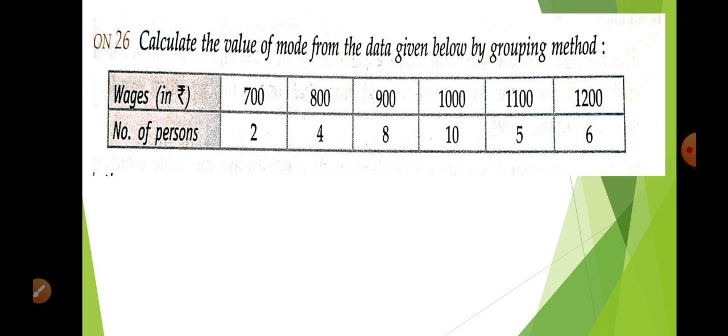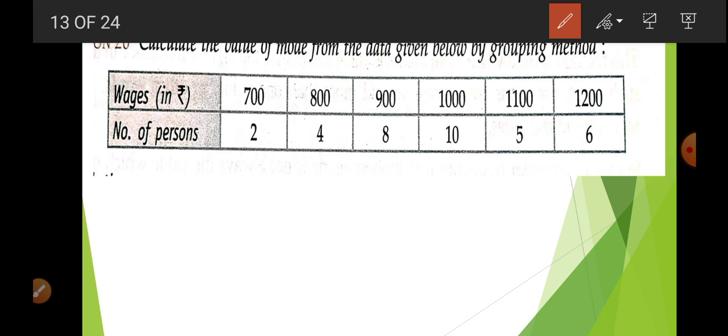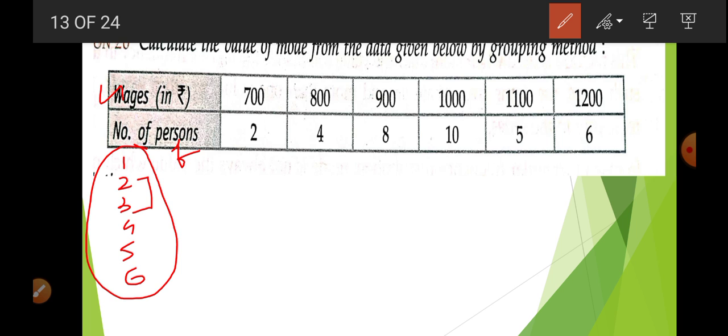Calculate the value of the mode from the given data. Remember, we are going to draw a total of 7 columns. So this is x. Now there will be first, second, third, 4, 5, 6 columns related to frequency. In the first we write the frequency. In the second and third we write twos. In the second, first plus second. In the third, second plus third.